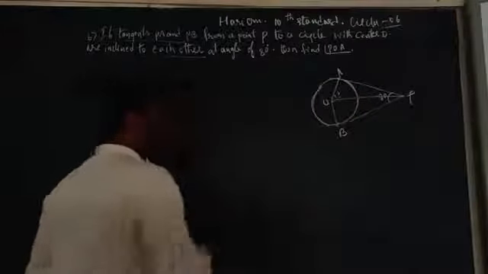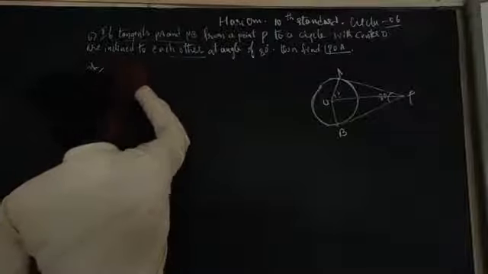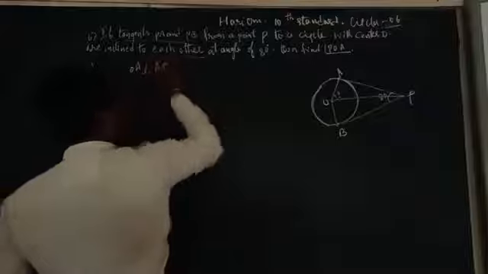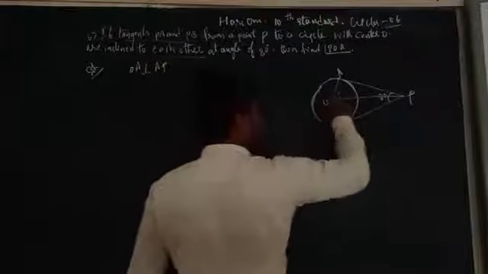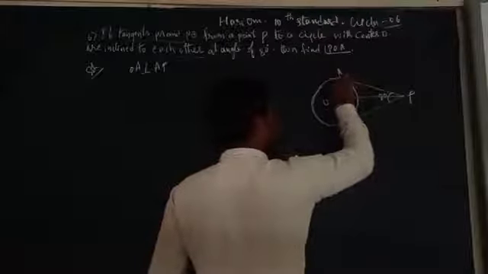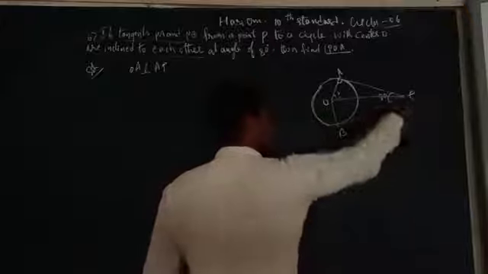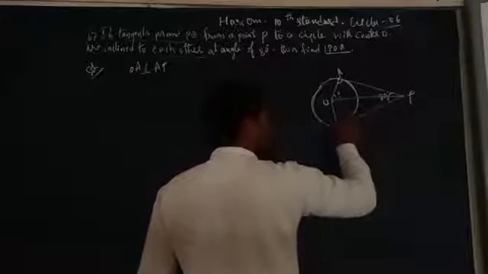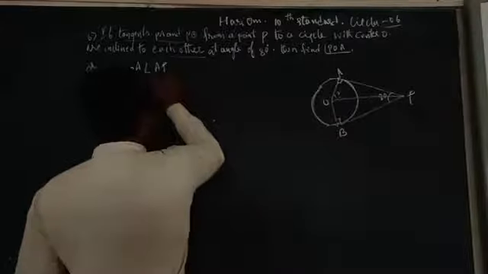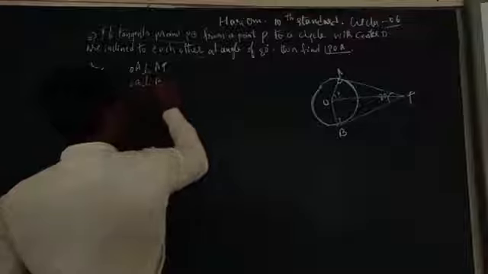Solution. We know that OA is what? Perpendicular to AP. OA is radius and AP is tangent. Radius is perpendicular to the tangent. Again, OB is radius, PB is tangent. Radius is perpendicular to the tangent at the point of contact. Again, OB is also perpendicular to PB.